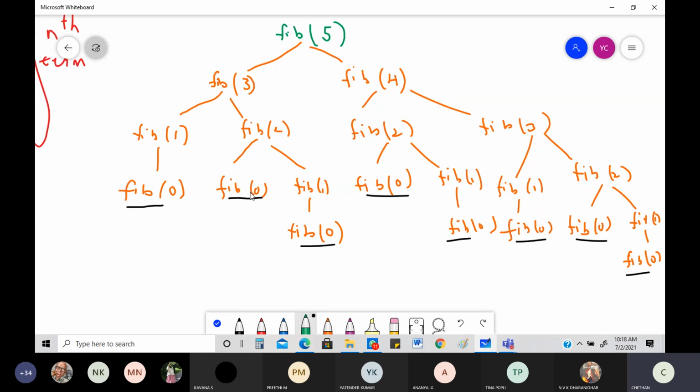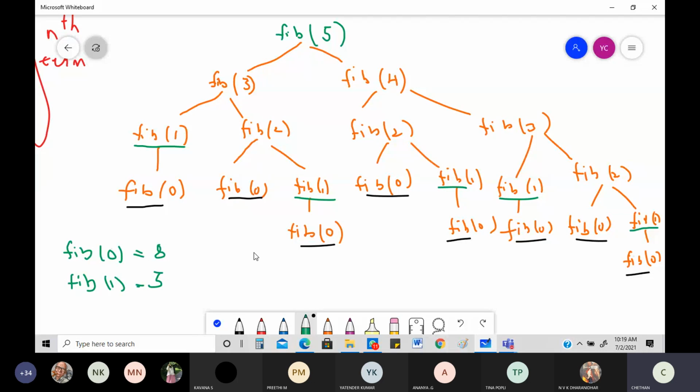Same thing with regard to fib of 1 also. What is the number of places you have? You got 1 here, 2, 3, 4, and 5. You got 5 there. And see, this fib of 0 is done how many times? Writing it very clearly here just to show you: 1, 2, 3, 4, 5, 6, 7, 8. It's done 8 times. Okay, fib of 1. What about fib of 1? Fib of 1 is done, you can see very clearly, 1, 2, 3, 4, 5 times.